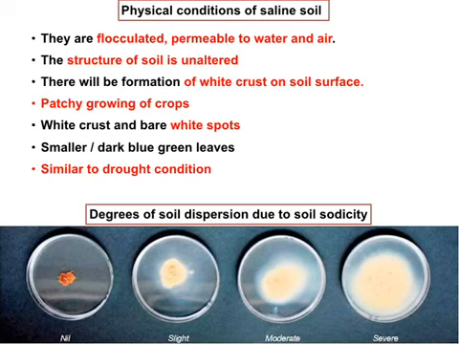Then patchy growth of the crops. Then white spots on the bark. Then smaller leaves, yellow color like that. Then similar to drought condition. In drought condition, plants are drying and wilting like that. So the same conditions occur due to these saline problems.